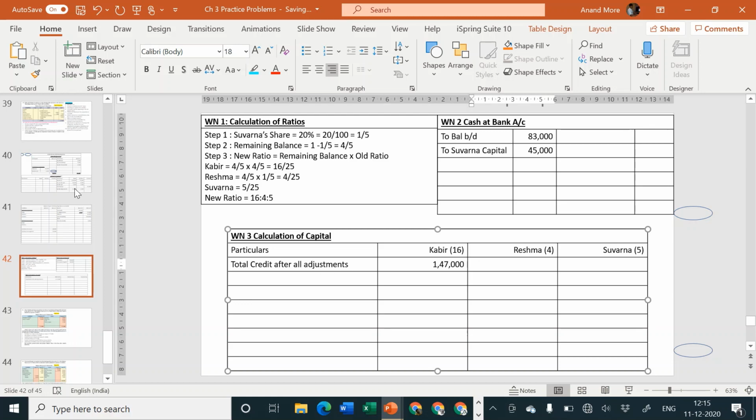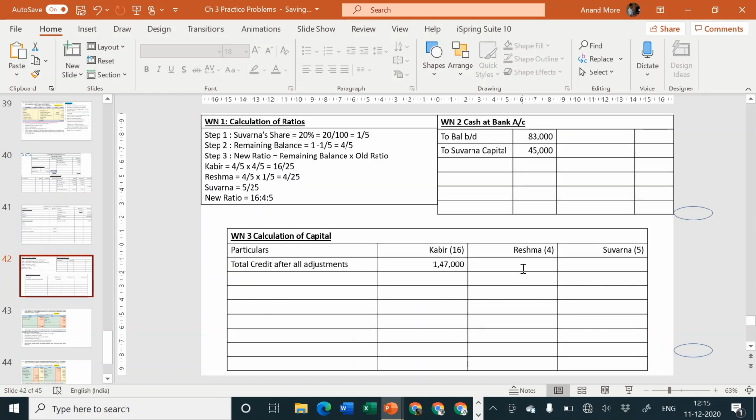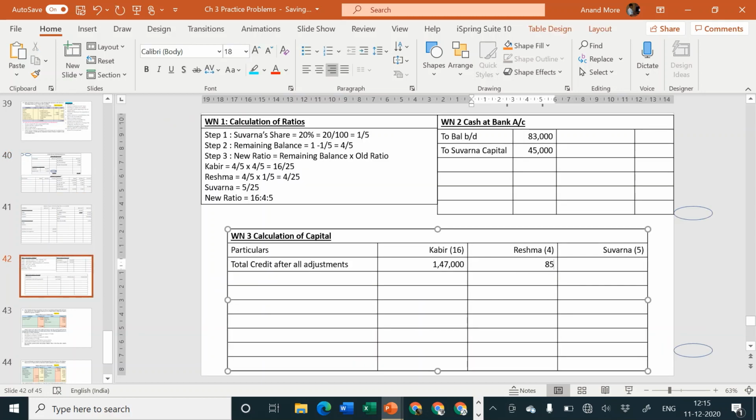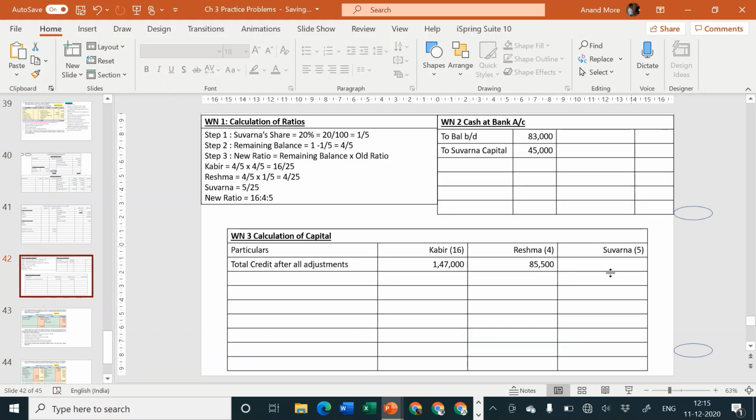Look at Reshma. Reshma's capital account credit side 75,000 plus 6,000 plus 1,200 plus 3,300. The answer is 85,500 for Reshma. So for Reshma, it will be 85,500. And for Suvarna, the answer is 45,000. So there is not much difficulty.